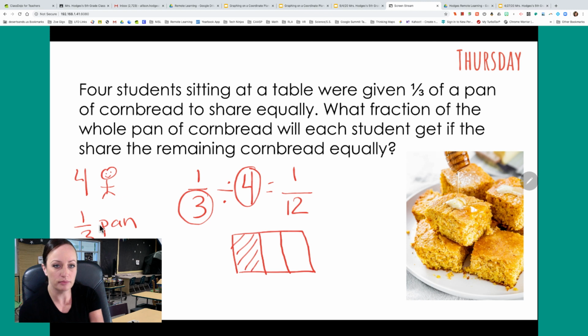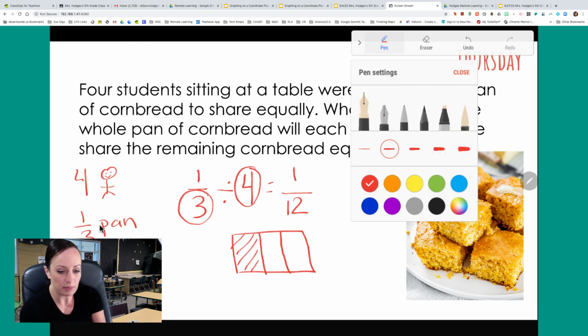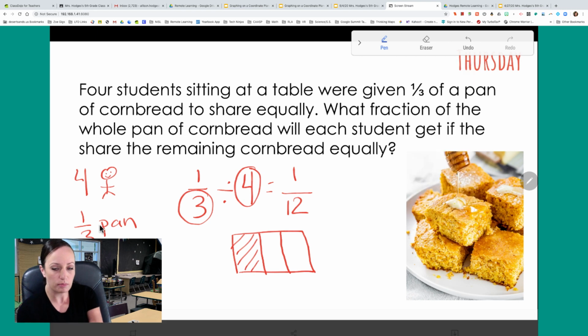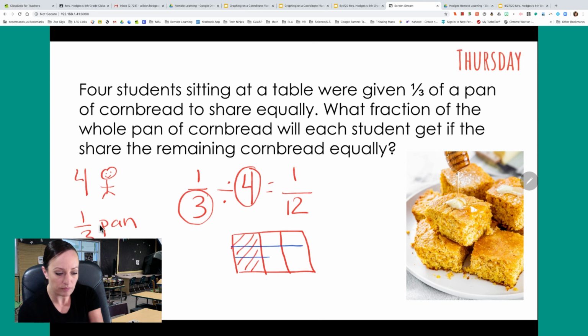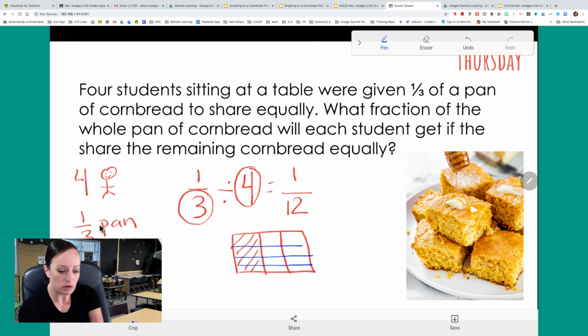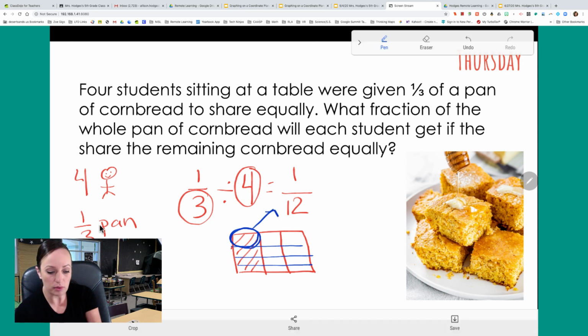That's my 1/3. And that 1/3, let me switch my colors, I'm going to divide into 4 people. So I'm going to just go like this and divide it into 4. Then I'm looking at how much one person would get. So I'm looking at this one piece, and that is what is supposed to equal 1/12. So I'm looking at one piece out of a total of 12.